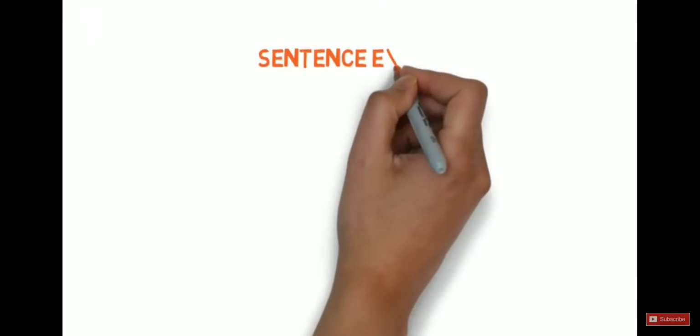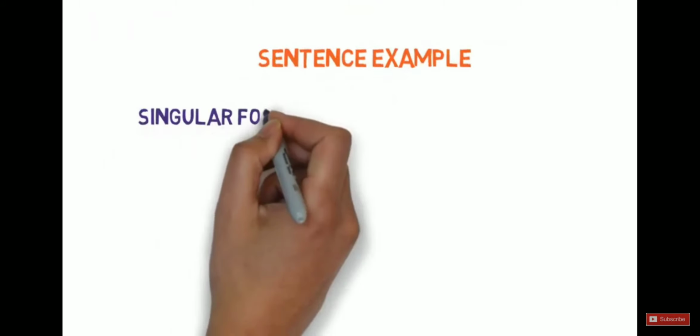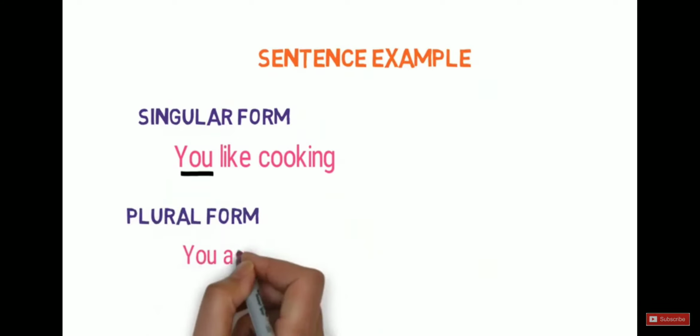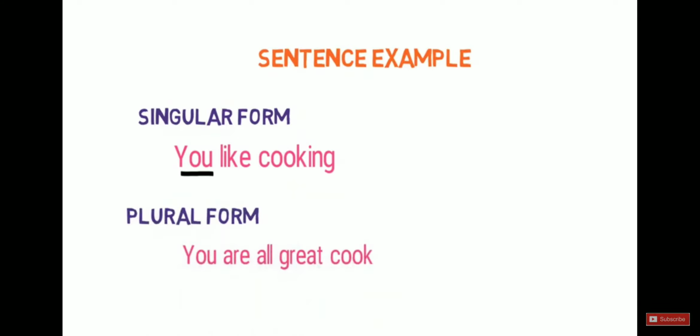Let's look into the sentence example. Singular form. You like cooking. Here, you is used as a singular form and as a subject. You all are great cooks. Here, you is used as a plural form as we are addressing more than one cook and it is used as a subject.